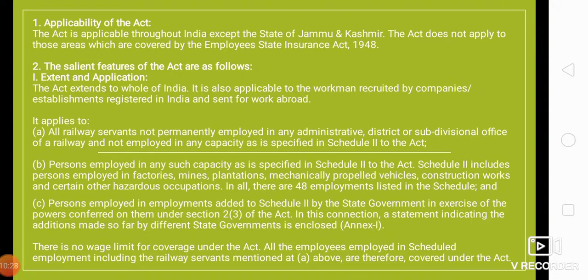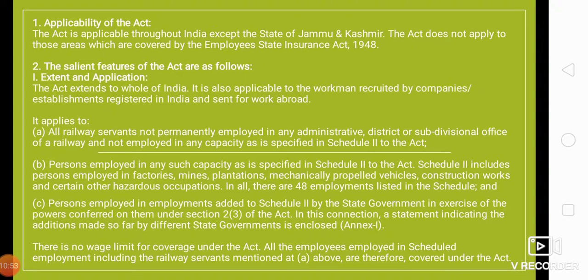Schedule 2 includes persons employed in factories, mines, plantation, machinery propelled vehicles, construction works, and certain other hazardous occupations. In all, there are 48 employments listed in the schedules where this Act applies.